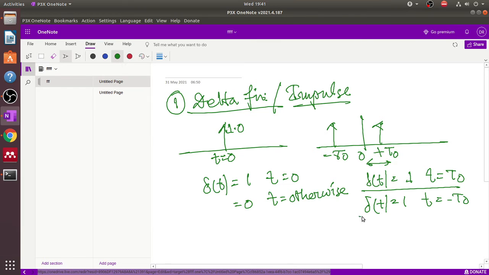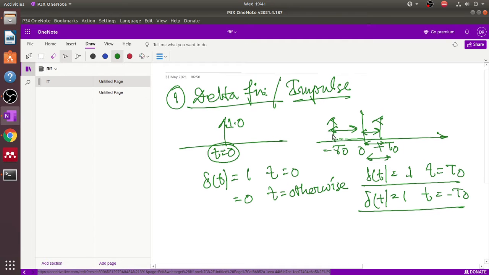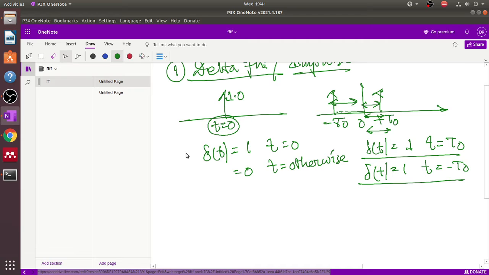These are two separate signals. One is called the delayed signal, and the other is called the advanced signal. Why is this called delayed? Because the original signal is located at t tends to 0, but in the right-hand side it is at plus t0, the shift amount of t0 to the right. So this is a delayed signal. The other is advanced because it is present in the negative time domain, so it is called an advanced signal.